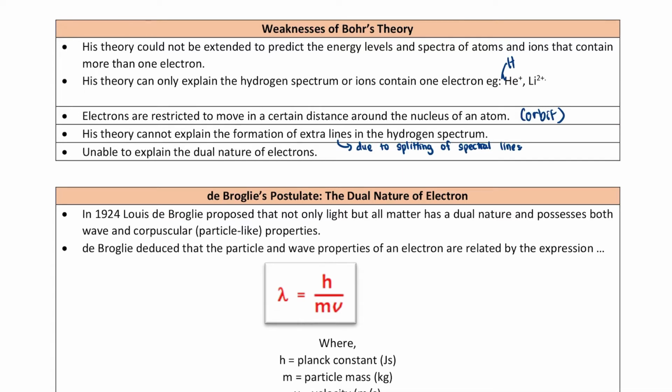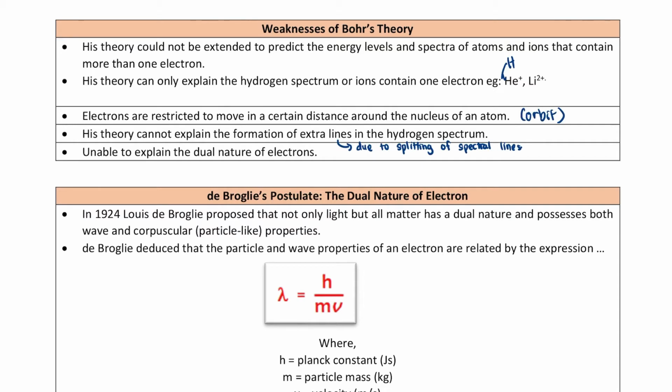Okay. Alright, and then his theory cannot explain the formation of extra line in the hydrogen spectrum. Okay, for your information, okay, if we supply the magnetic field, okay, the line tu akan split. Okay, so this Bohr atomic model cannot explain the formation of the extra line. Okay, so dia tak boleh nak explain. So, itu kelemahan dia lah.